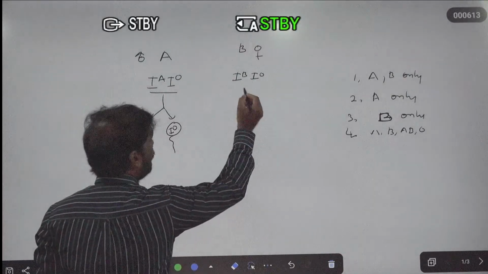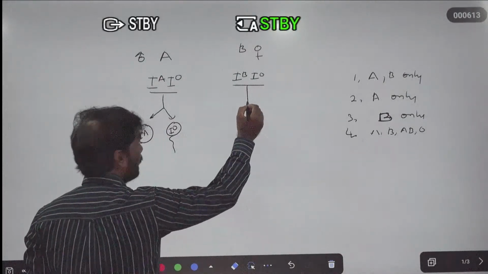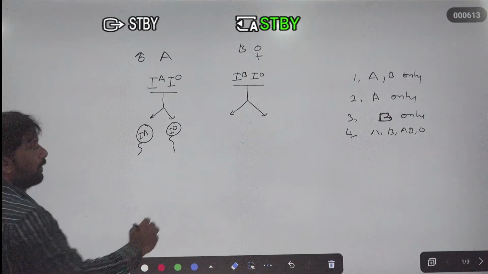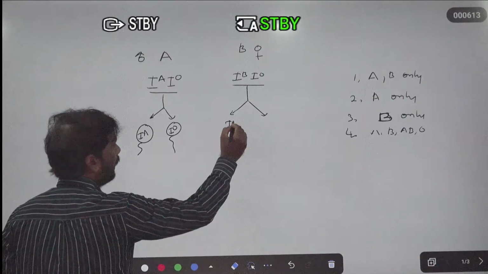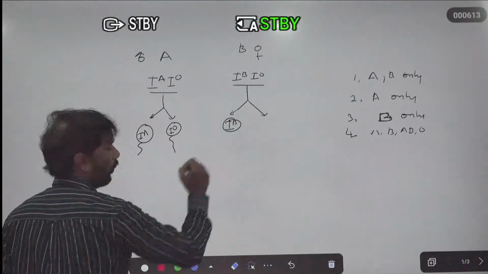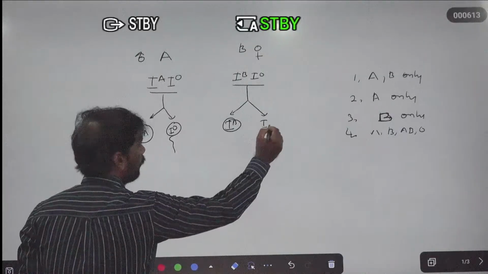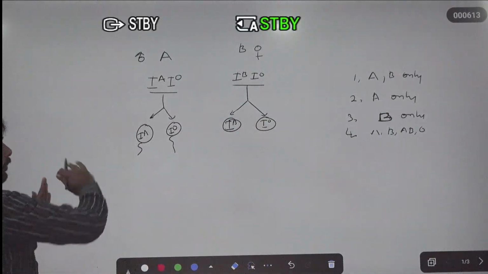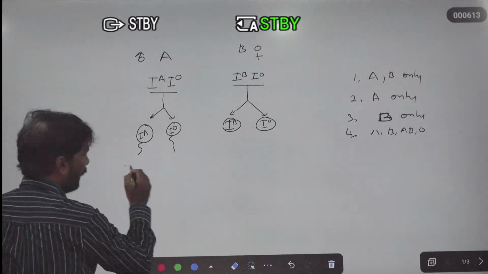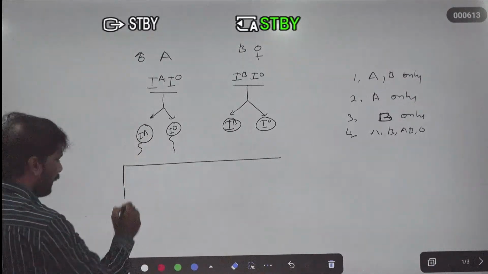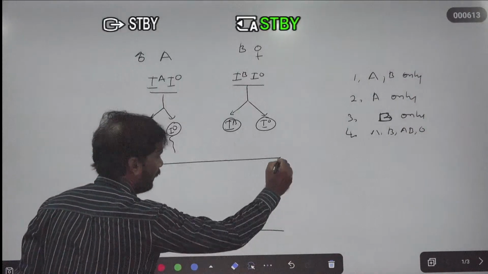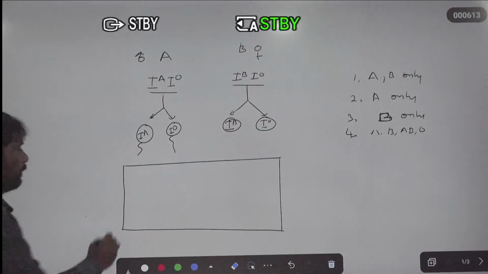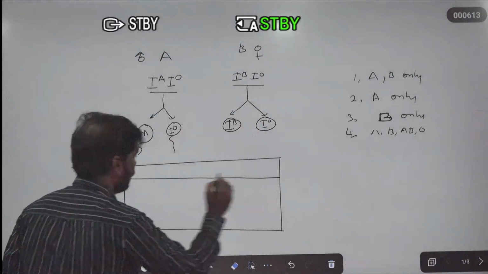The female organism, at the time of gametogenesis, produces IB ova and IO ova. Now these gametes can be put into the Punnett board.